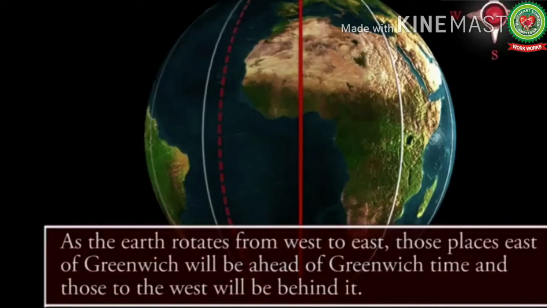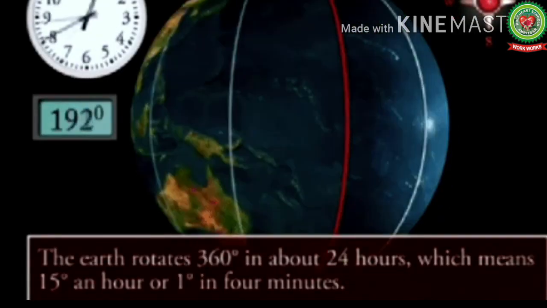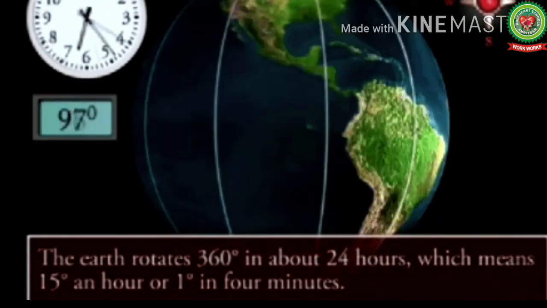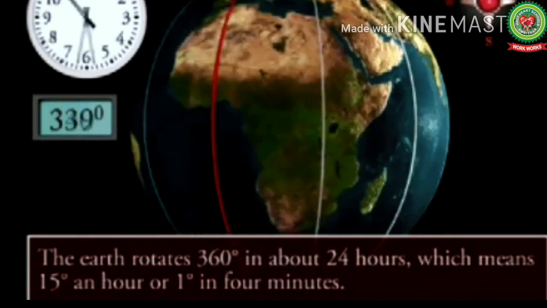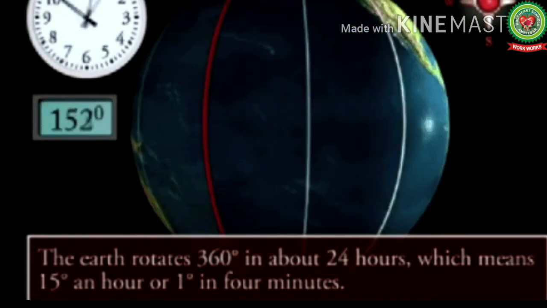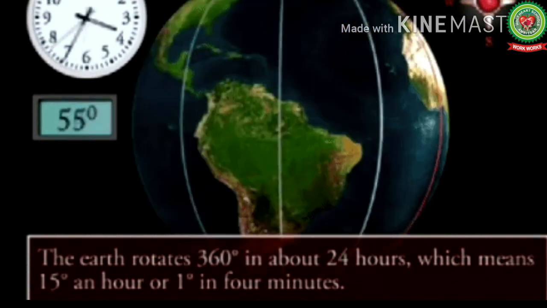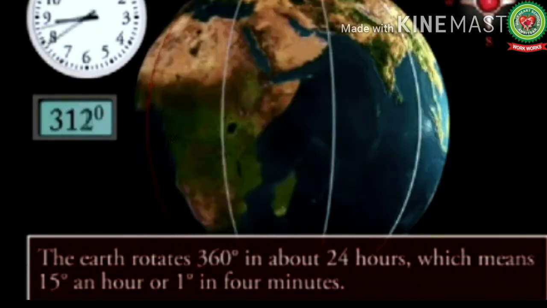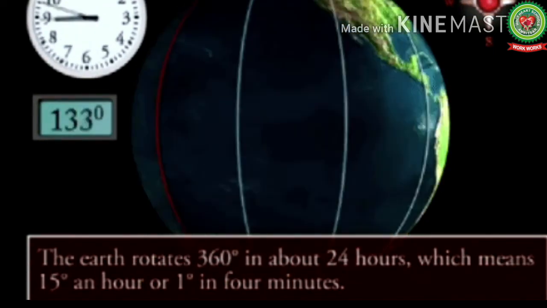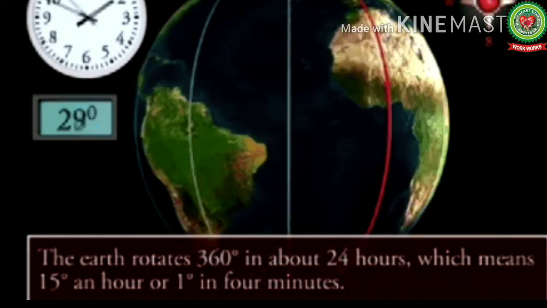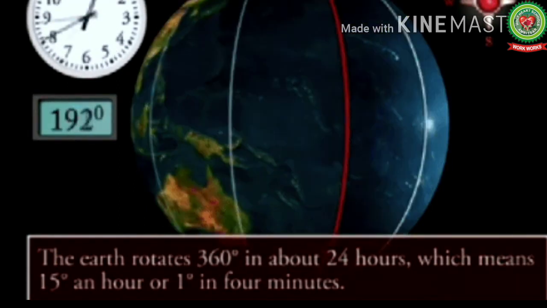The rate of difference can be calculated as follows. The earth rotates 360 degree in about 24 hours, which means 15 degrees an hour or 1 degree in 4 minutes.